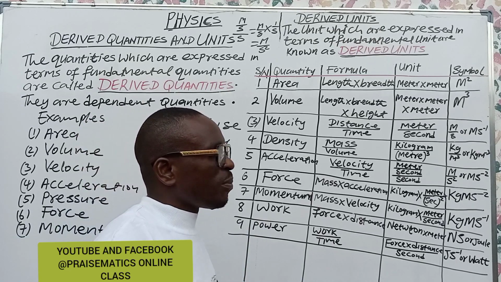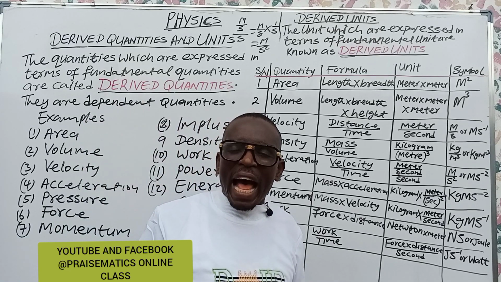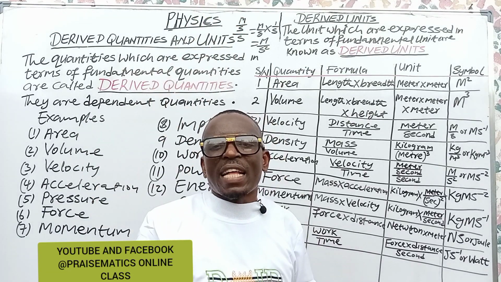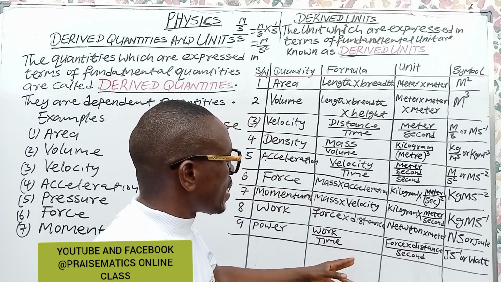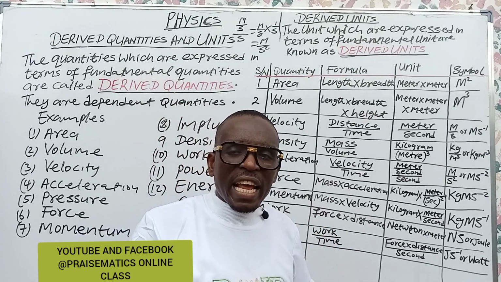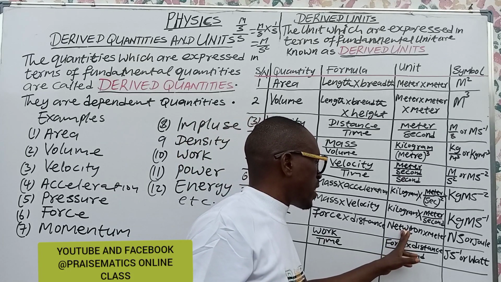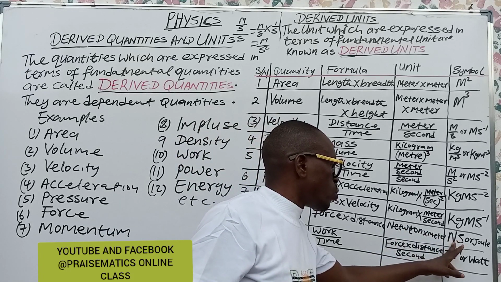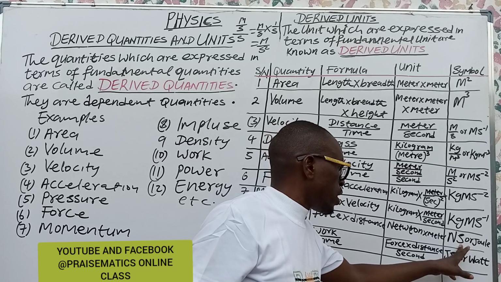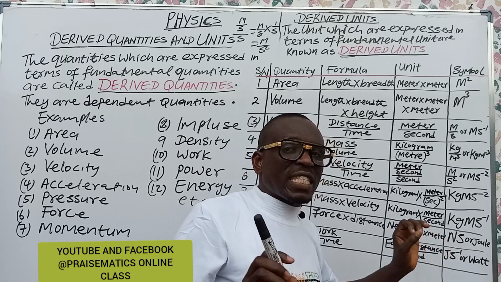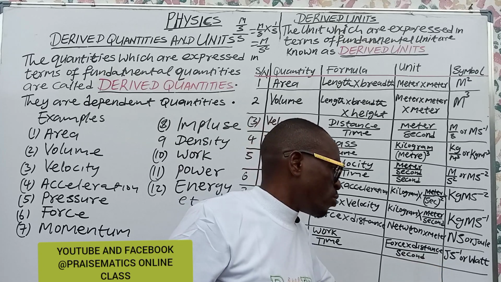Okay. Work is defined as what? The product of the force and its perpendicular distance. The SI unit of force is known as what? Newton. And that is the reason why we have it as Newton times meter, Newton meter. But the generally accepted SI unit is what? Joule.